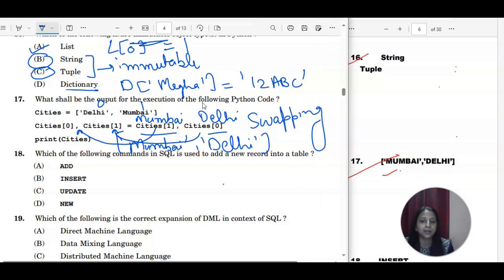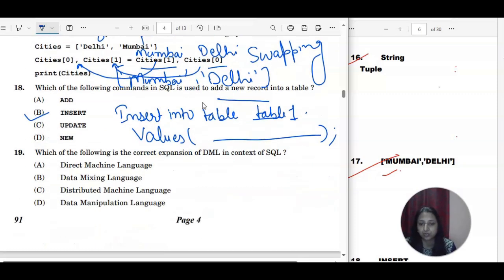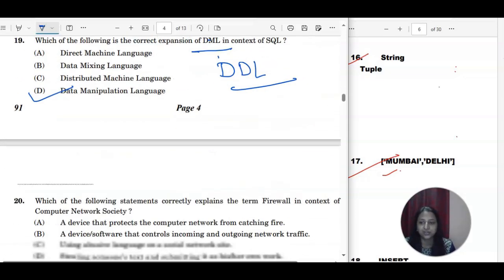Next is which of the following commands in SQL is used to insert a new record? Obviously it is the insert command. Insert into, then the table name. Suppose the table name is table 1, and then you can write down the values here. If you are entering all the values, fine, otherwise you can give the columns you want to insert. But this is an MCQ only, so the correct answer is insert. Which of the following is the correct expansion for DML? DML is data manipulation language, and DDL is data definition language. It is quite easy.